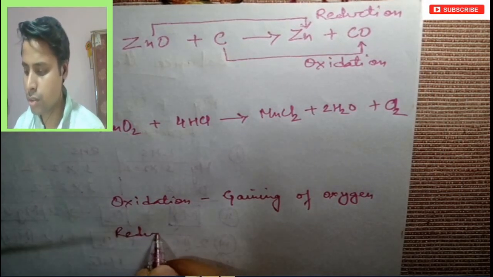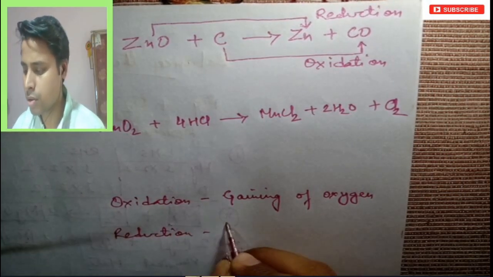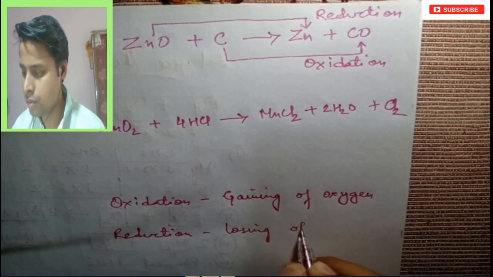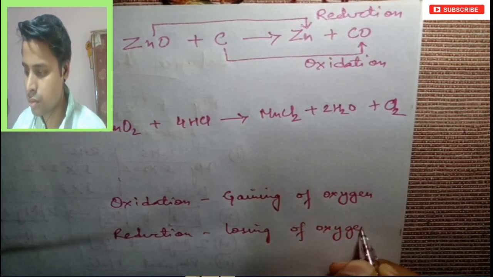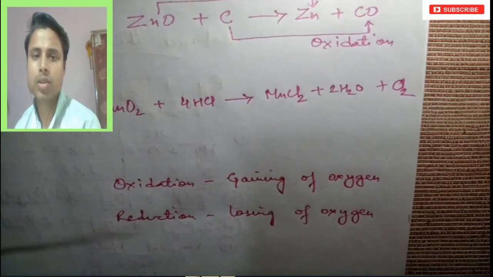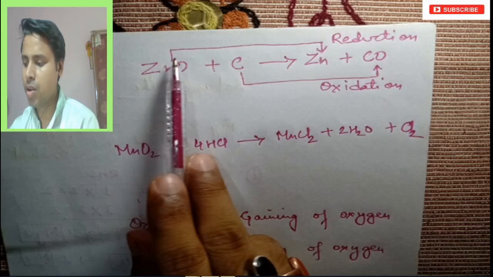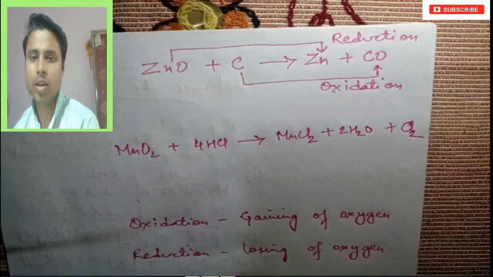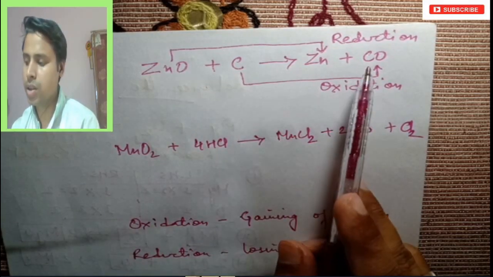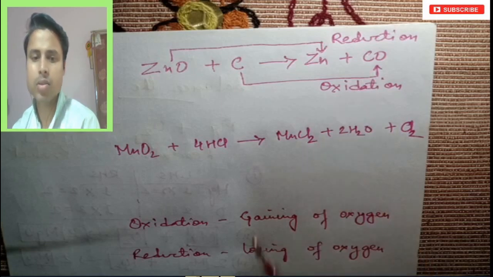and reduction is a process of losing of oxygen. Oxygen lose हो रहा है, right? So what has happened here: oxygen is lost, that's why it is reduction, and here oxygen has been taken up, that's why it is oxidation. So gaining of oxygen and losing of oxygen.